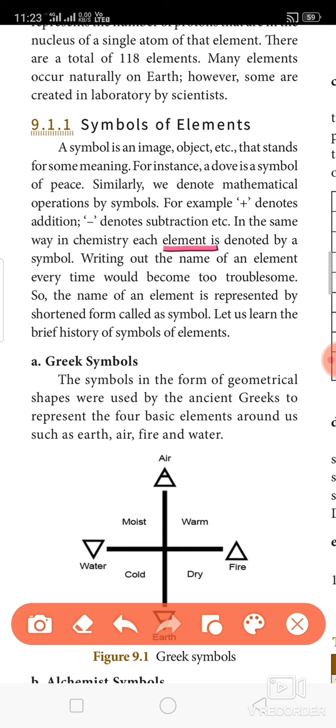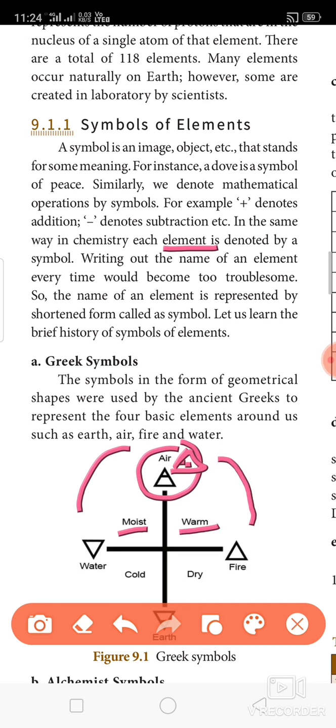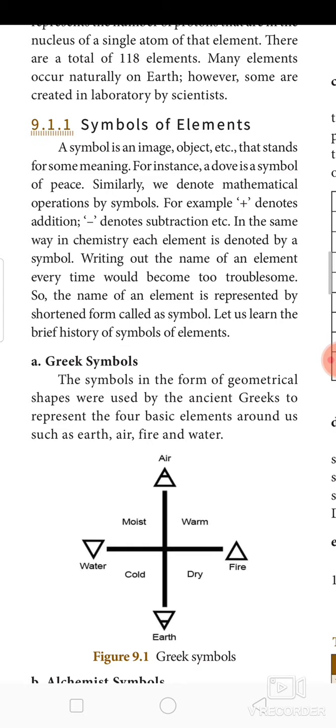In the region between water and air the condition will be moist, between air and fire the atmosphere will be warm, between fire and earth the atmosphere will be dry like a desert, between earth and water the atmosphere will be cold. So this is the basic symbol which was used in the Greek period.